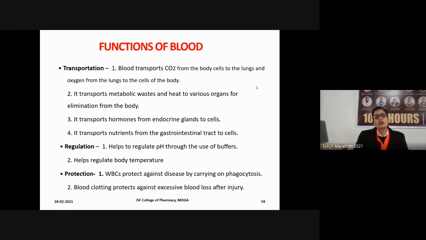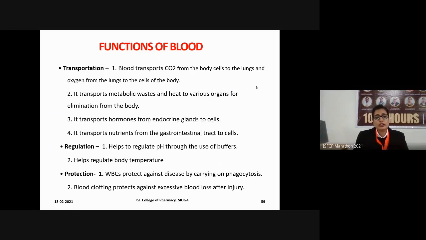The main functions of the blood include transportation, regulation, and protection. In transportation, the blood mainly transports gases like carbon dioxide and oxygen between our lungs and our body. It also transports various metabolic wastes of our body, and it transports heat to various organs for elimination from our body.